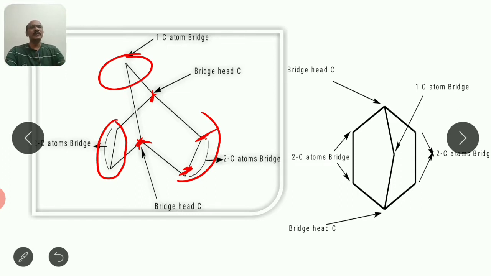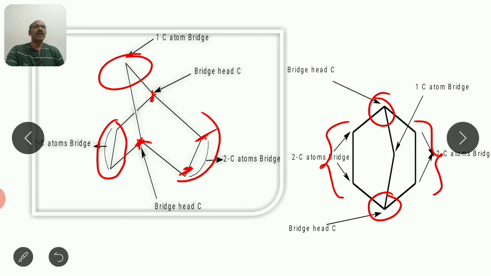So the same molecule is represented here. This is a tertiary carbon atom, a bridgehead carbon atom. This is also a tertiary carbon atom. Three bonds are originating. Bridgehead carbon atom. Now here it is a bridge of two carbon atoms, and this middle one has only one carbon, written there as a one carbon atom bridge. So this is about the structure and the different types of carbon atoms, which you have to remember for nomenclature.